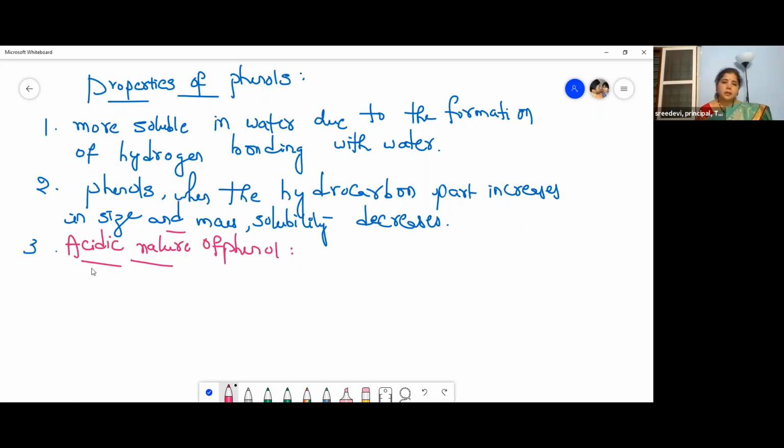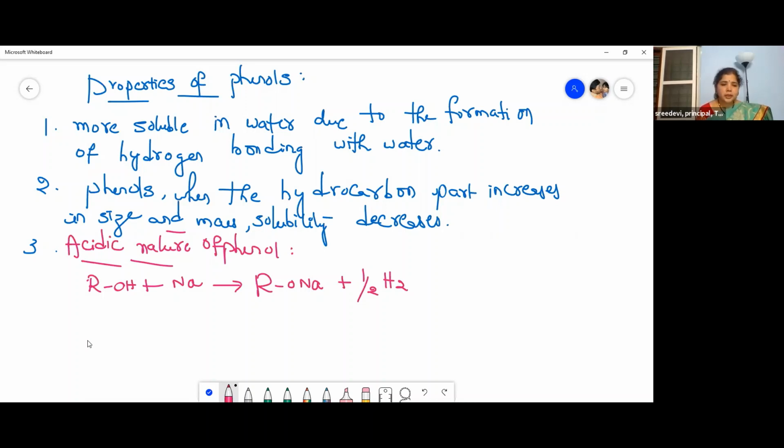Like that, phenols also react with sodium metal, an active metal, and liberate hydrogen, which indicates the acidic property of phenols. Like an alcohol, ROH reacts with metallic sodium to form sodium alkoxide, and hydrogen gas is liberated. Like this, phenols also react with sodium metal.